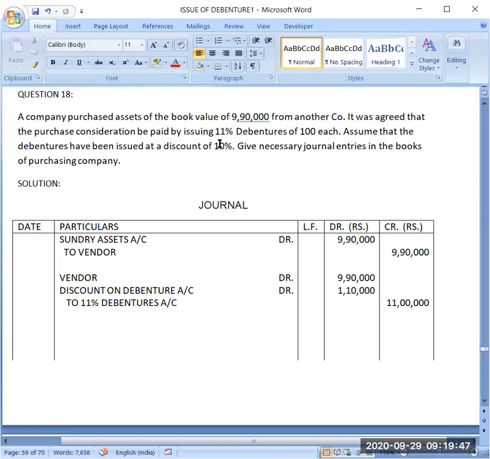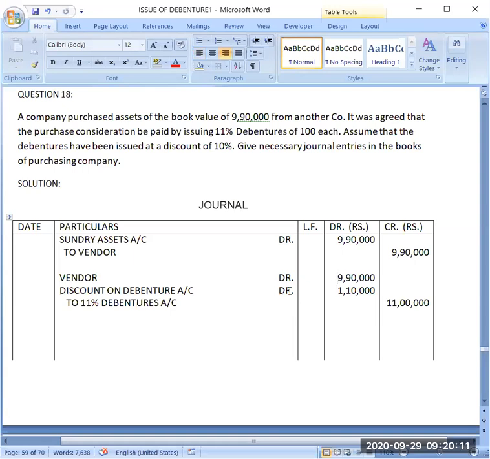Assume that the debentures have been issued at a discount of 10%. Now, these debentures which you are issuing to them for the purchase consideration will be issued at discount. So first entry we have done. Now second entry is vendor account debit 9,90,000 because you will be paying the same amount.